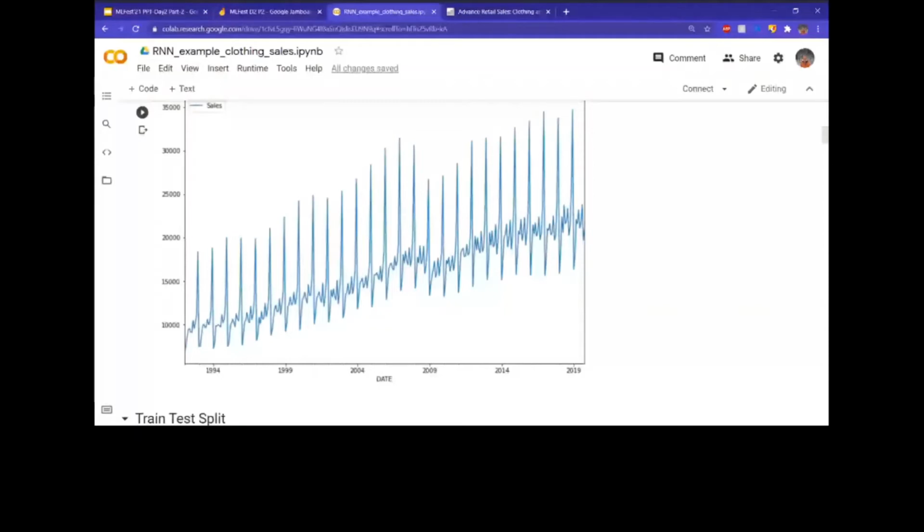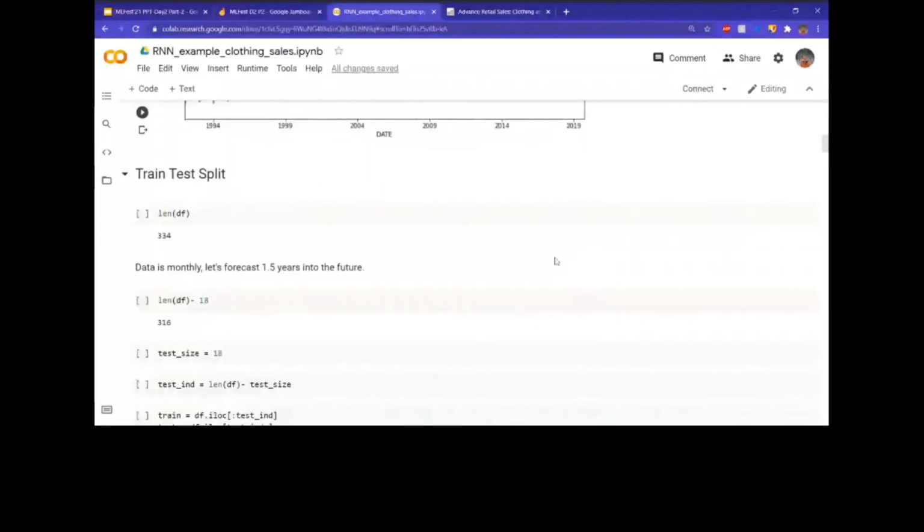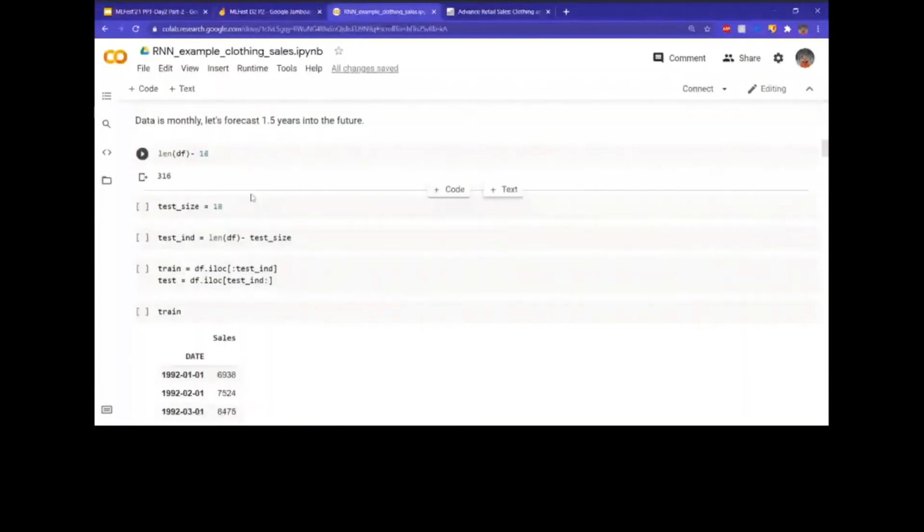In our case, we can observe a trend after every year, so I think keeping 1.5 years as testing would not be a bad idea. That's what I've done here. As the data is monthly, I've kept it 1.5 years into the future. We'll try to predict the data 1.5 years into the future, and 1.5 years translated to months comes out to be 18.